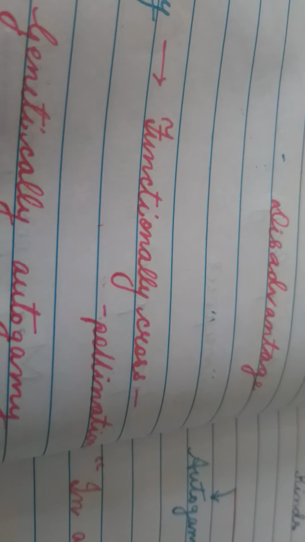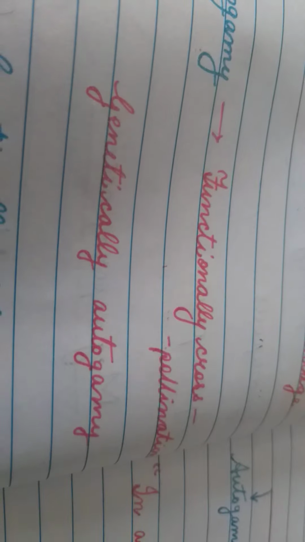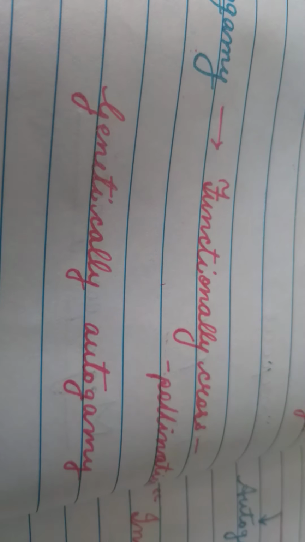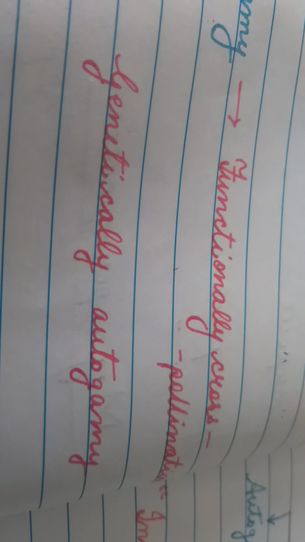So it is a type of cross-pollination, but functionally. Genetically, the pollens come from the same parent, so they are autogamous.